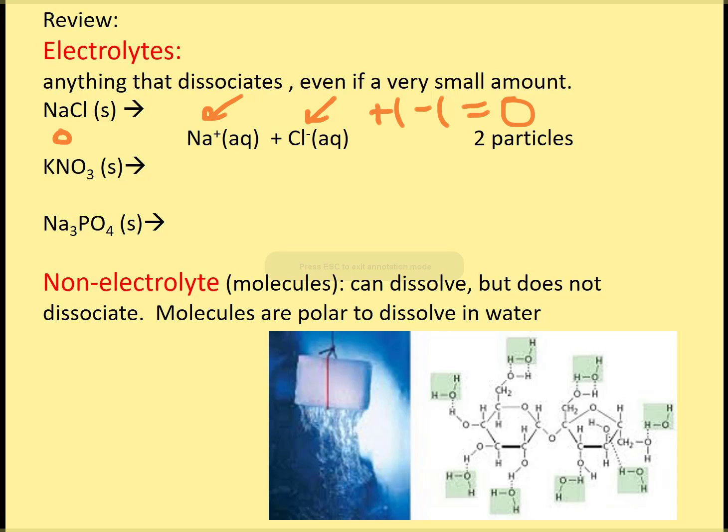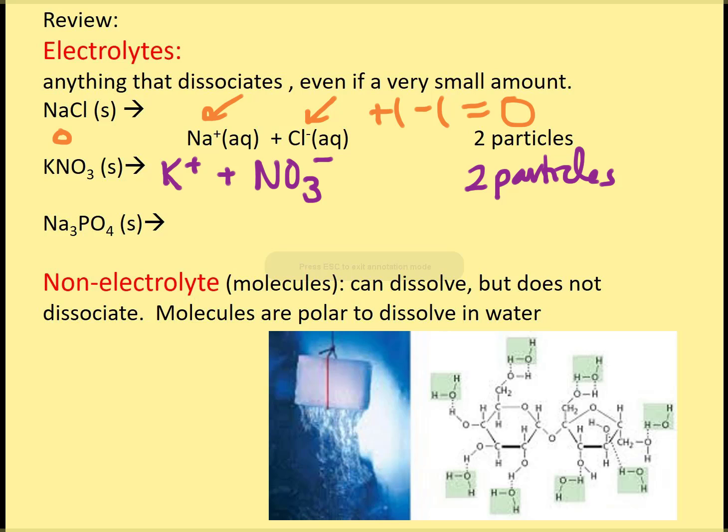Let's look at the next one. We have potassium nitrate, and all nitrates are soluble, and it's with potassium, and potassium's an alkali metal, and all alkali metals are soluble. So looking on the periodic table, we get a K+1, and then this is nitrate. You should be familiar with that. It stays together, so don't split it up into nitrogen and oxygen. It's NO3-. We look at the number of particles it makes. It also makes 2 particles.